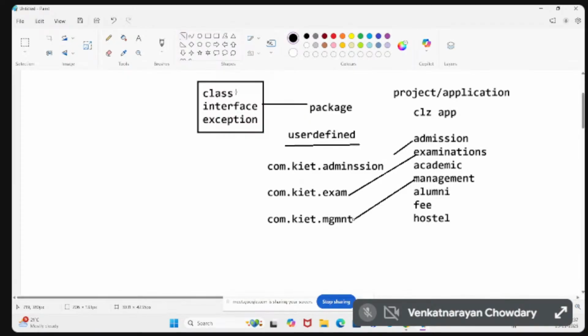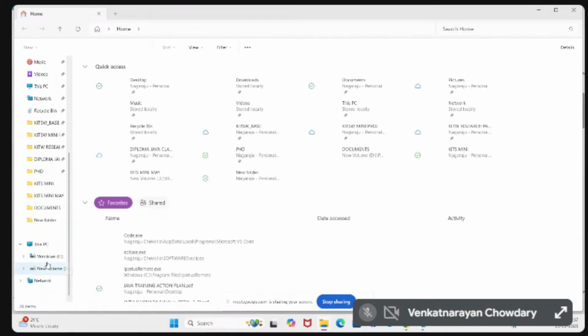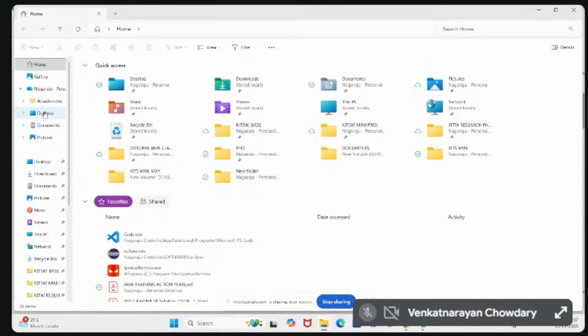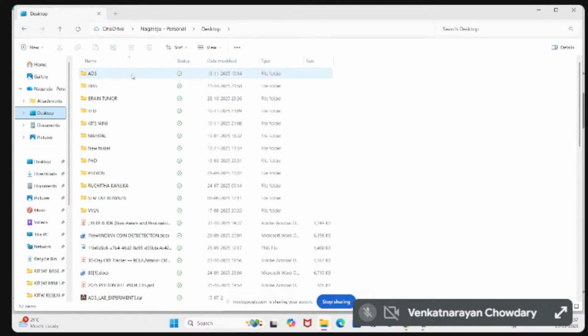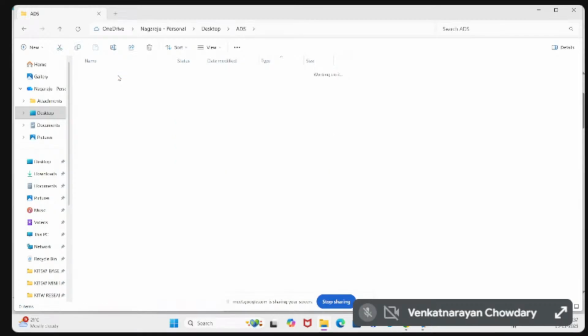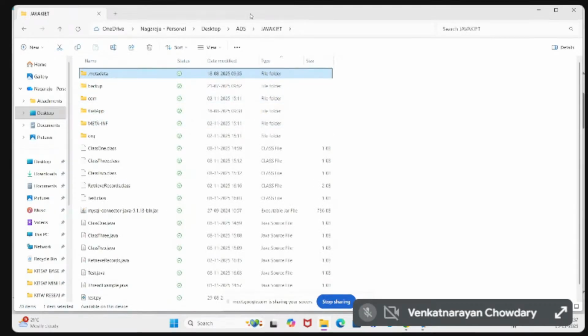What does a package contain? The package may contain classes, interfaces, and exceptions. So you can place any of these. How to place the classes, interfaces, and exceptions into the package? We will see the example. Go to a program. Just a minute.